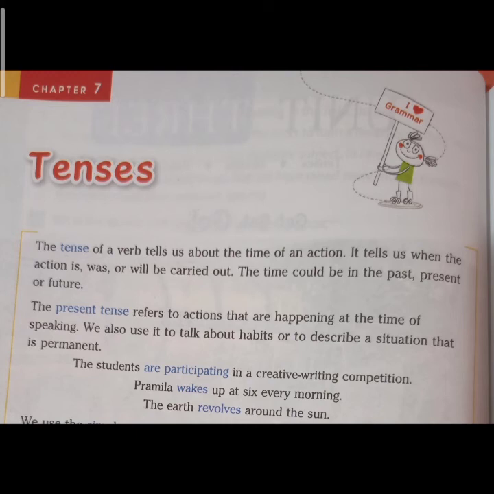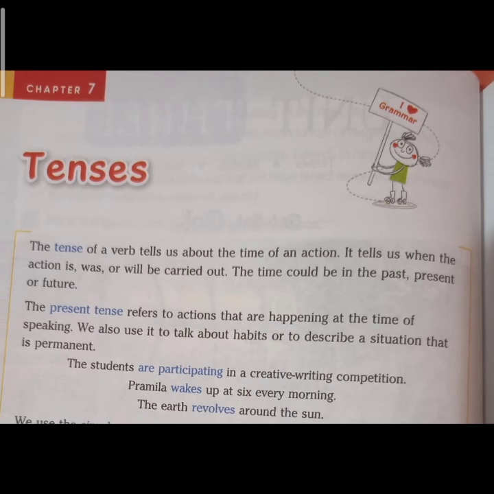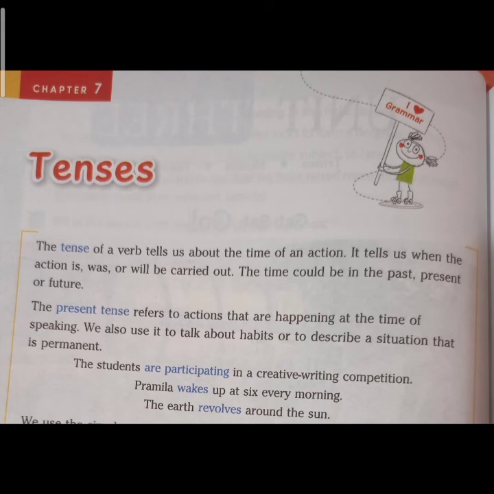It tells us when the action is, was, or will be carried out. Means the action has been done, or it will be carried out. The time could be in the past, present, or future. The main thing is that only the tense of a verb shows us the time in which the action has been done, and that time will be either present or past or future.